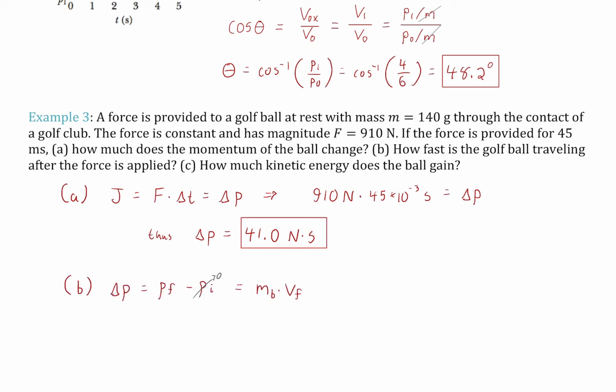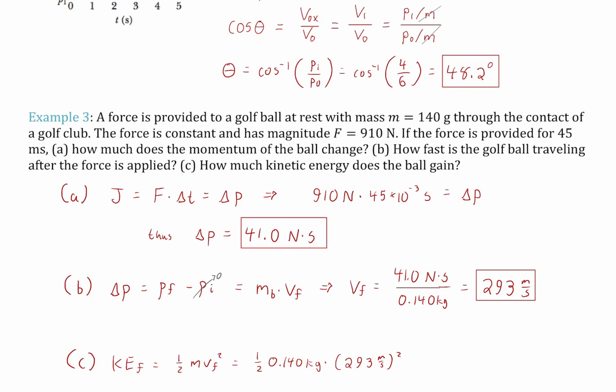And then in part B, how fast is the golf ball going? Well, my change of momentum is p final minus p initial. P initial is 0. So that means that my change of momentum, my 41 Newton seconds, is just equal to the mass of the ball times the final velocity. I know the mass of the ball to be 140 grams, so I can just solve for v final as just 41 over 0.14, and there we go, 293 meters per second. A respectable speed.